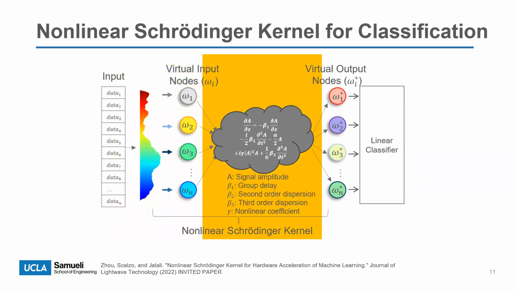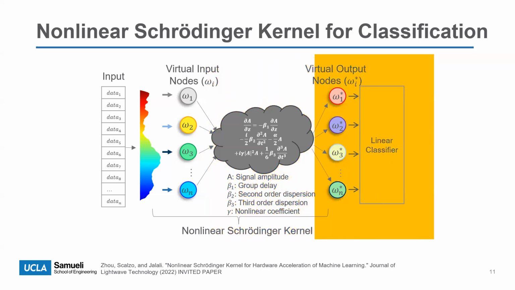The laser is then sent into a nonlinear optical element, where the complex nonlinear process governed by the nonlinear Schrodinger equation transforms the input data along with the optical spectrum. The transformed data is collected by a spectrometer with the same sampling dimension as the input data, and each sampling point can be viewed as a virtual output node. The collected data is then sent to a lightweight digital linear classifier. In this system, the heavy lifting part of the computing is done in the physical system.